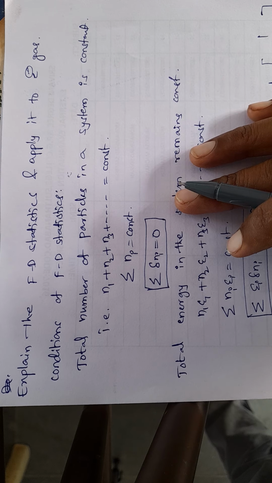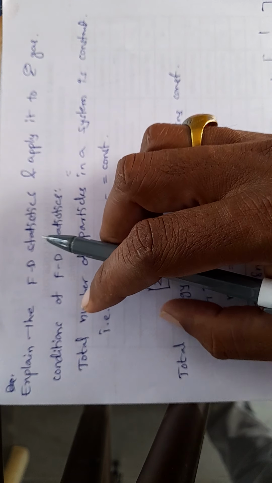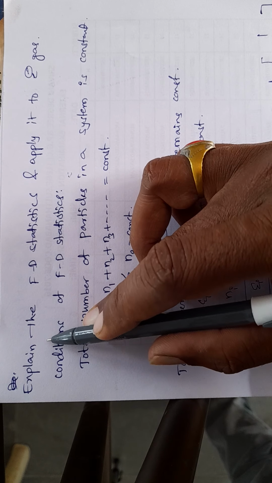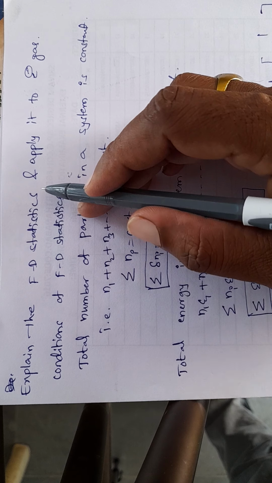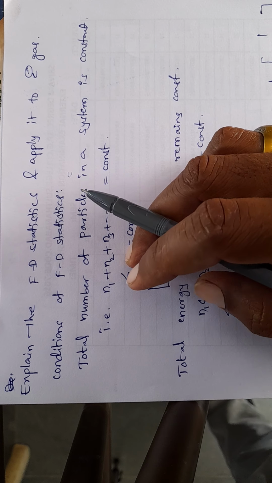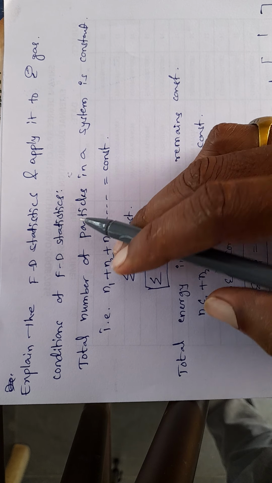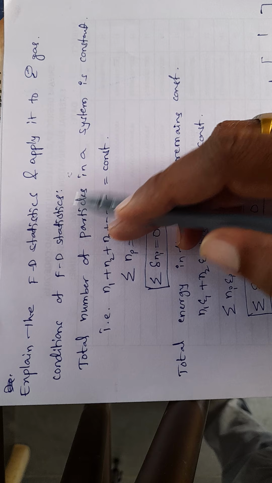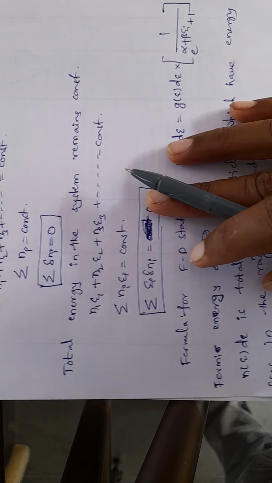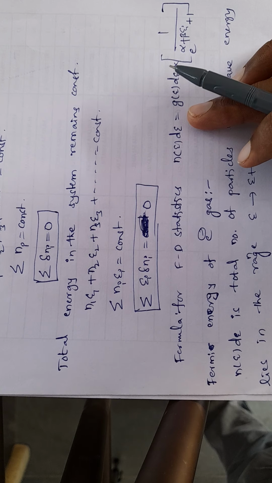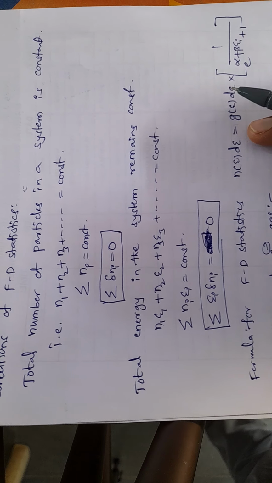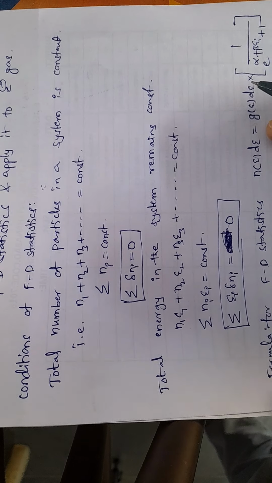Dear students, now I am going to explain the question: explain the FD statistics and apply it to electron gas. In order to write this question, we have to write the conditions for the FD statistics and write the formula for the FD statistics. First of all, we have to write the two conditions, which are compulsory.